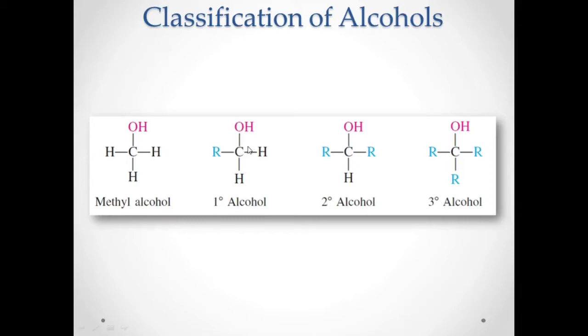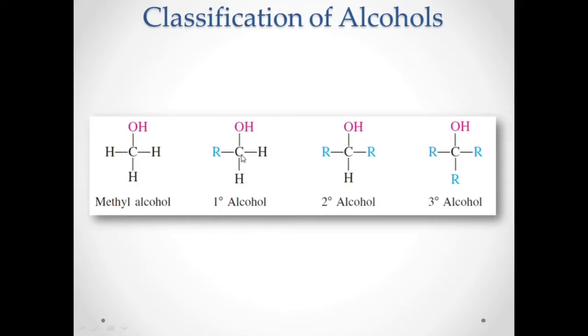If you have a primary alcohol, you have a carbon attached to the OH. If this is a primary carbon, remember what I discussed on alkanes about alkyl: primary carbon, secondary carbon, tertiary carbon. So if this carbon is a primary carbon, then the OH attached to it is what we call a primary alcohol.